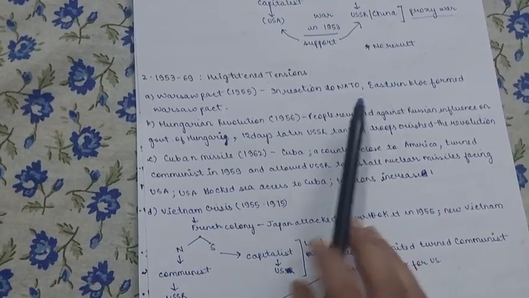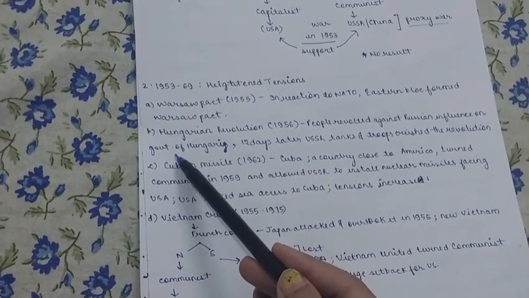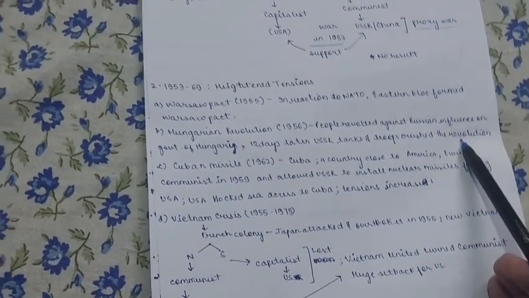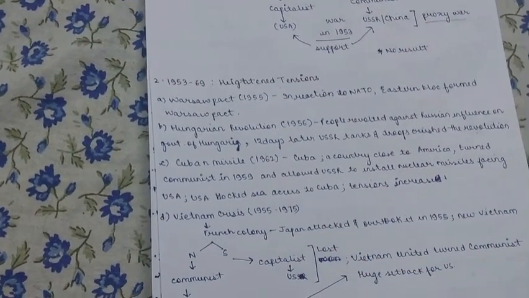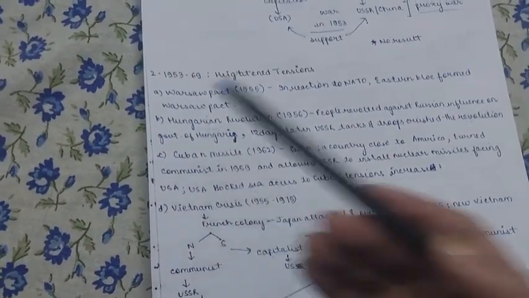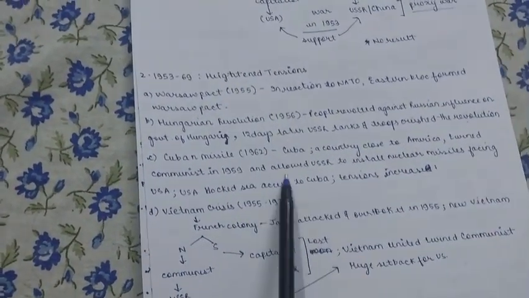The Hungarian Revolution happened in 1956. People revolted against Russian influence on the government of Hungary. 12 days later, USSR tanks and troops crushed the revolution because they did not want Hungary to go into the Western Bloc. So they suppressed it. People were really frustrated now. They wanted to get away from it, but they were not allowed to do that.